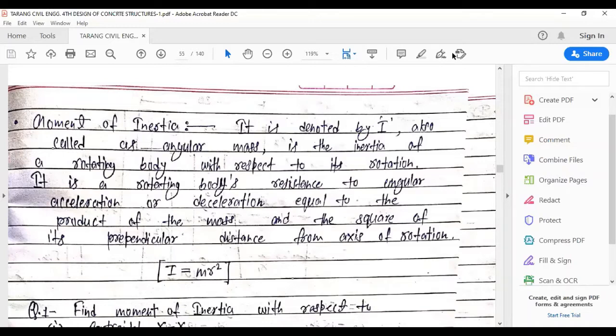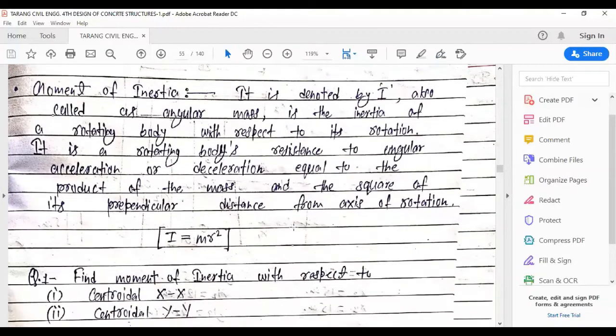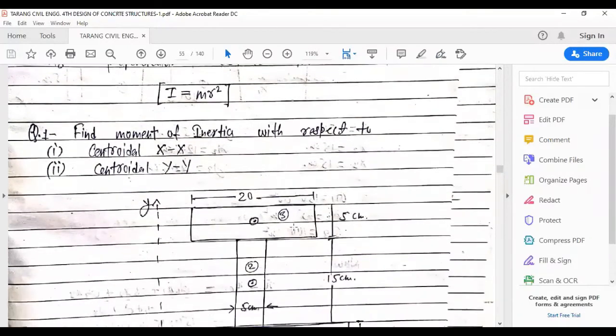That resistance is by virtue of its inertia, that is moment of inertia, and it is represented by the formula I = mr², where m is the mass and r is the perpendicular distance from the axis of rotation. That is the distance of the key from your finger, if we are talking in those terms. So as you can see, it is equal to the product of mass and the square of its perpendicular distance from the axis of rotation.